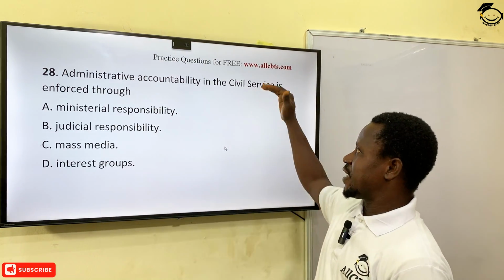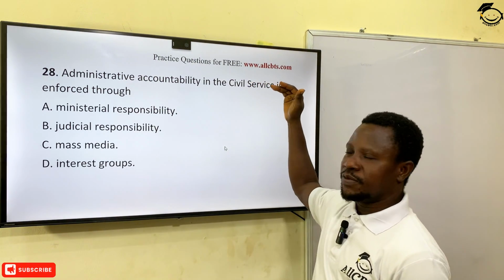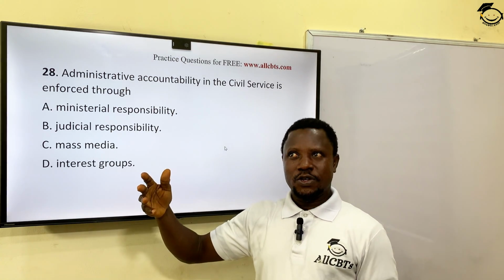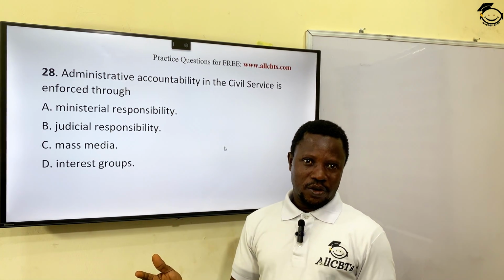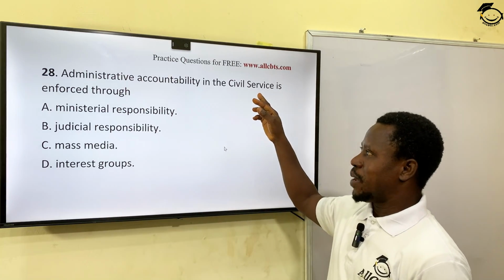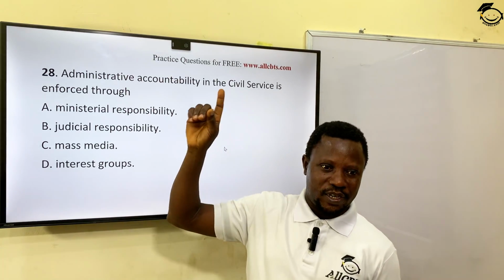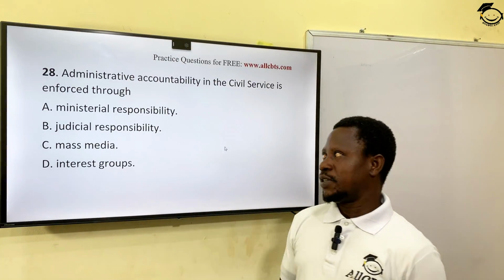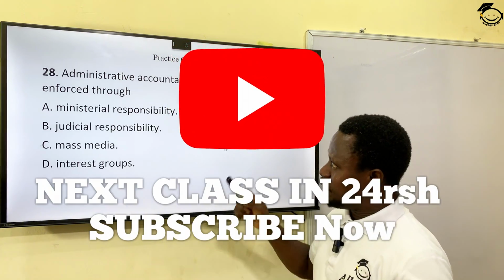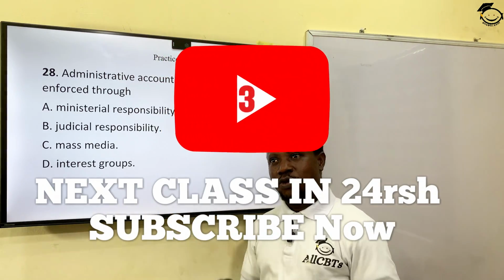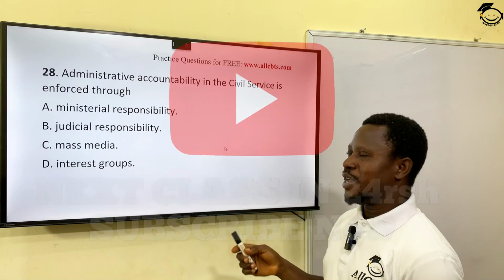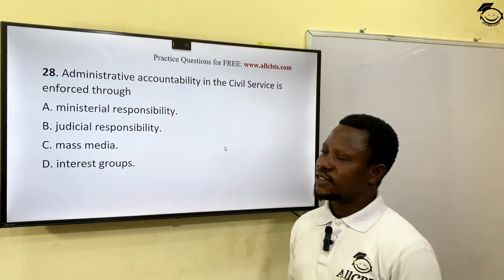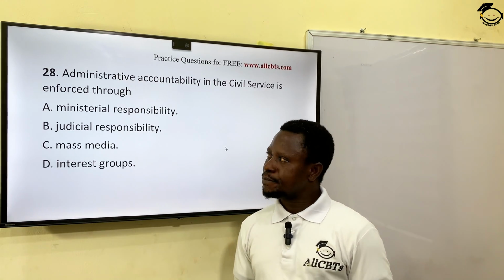In fact, the most senior officer in the civil service is referred to in Nigeria as the permanent secretary, or you call him Director General, DG. Okay? So this DG or permanent secretary reports directly not to the president, but to the what? The minister. And the minister takes the report to the president. So the minister is performing a kind of supervisory role on the civil service, thereby making them accountable to the government. So the correct answer here is option A.